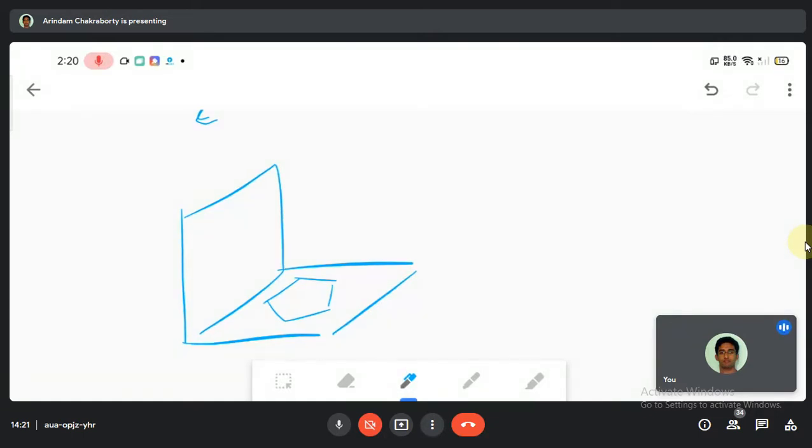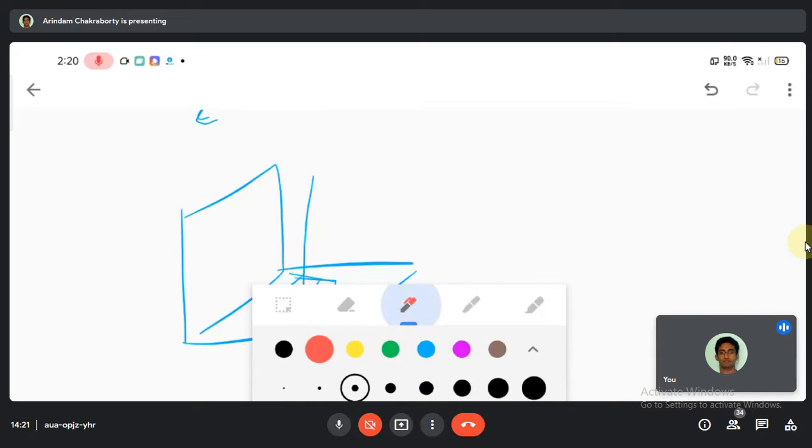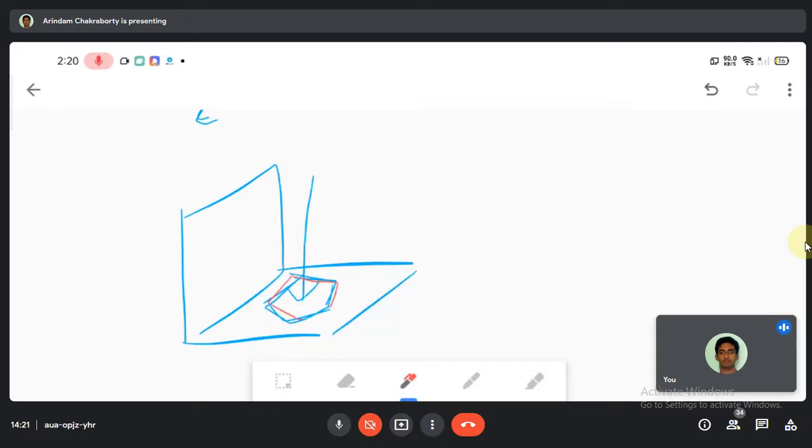So what will happen if you provide a light? It will generally show a projection over here, but since it is lying on HP, if you apply a light from here, it will show a simple line. It is lying on HP. It is not lying on BP. Is it clear? Is it clear?